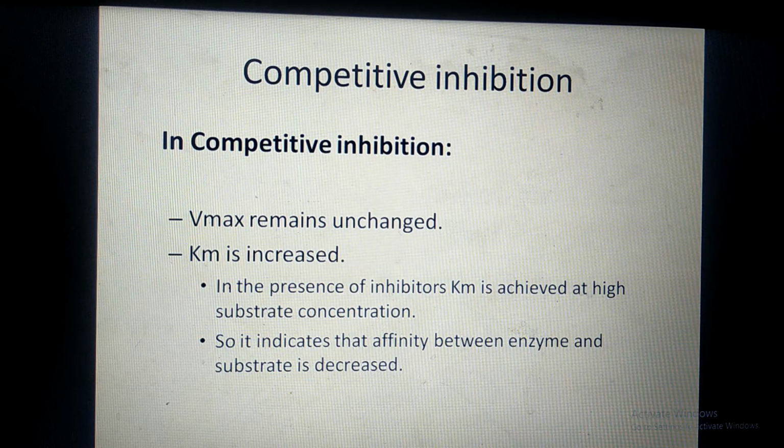Vmax remains unchanged, that is, the maximum velocity does not change. We can achieve the maximum velocity by increasing the substrate concentration, but as we have increased the substrate concentration, naturally Km is increased. So in the presence of inhibitor, Km is achieved at high substrate concentration, and Km indicates affinity. So the affinity between enzyme and substrate decreases.